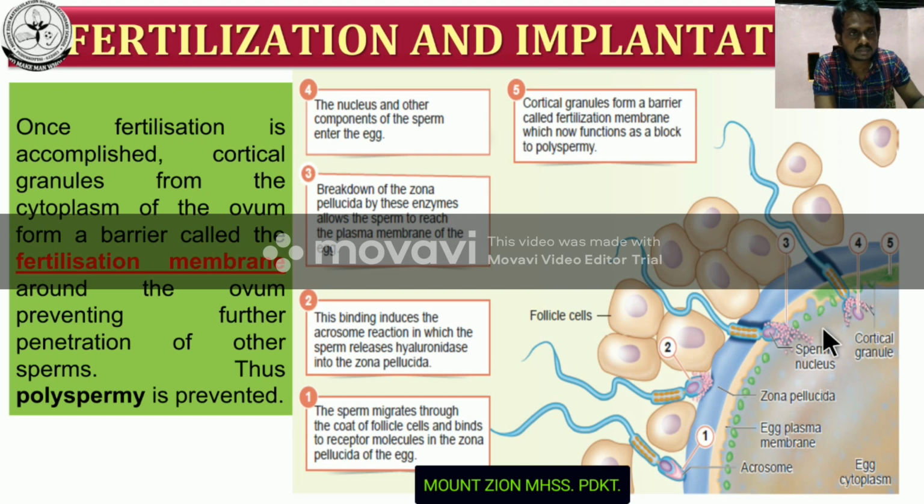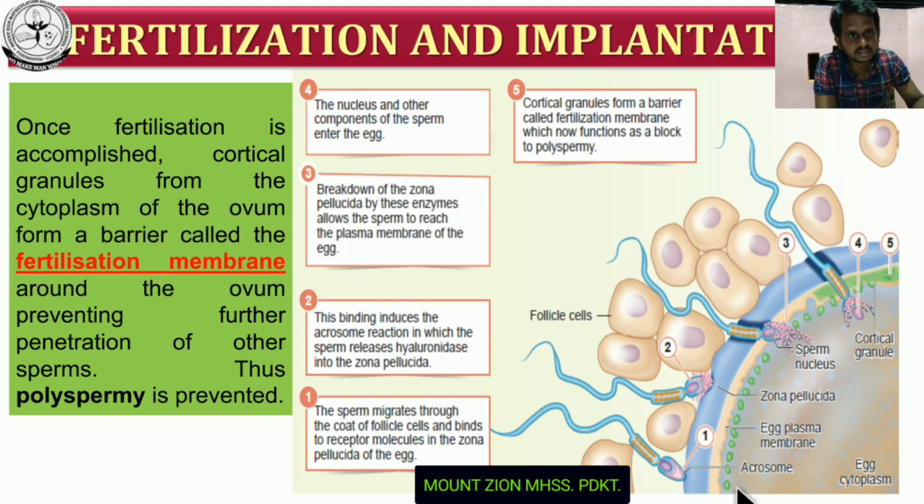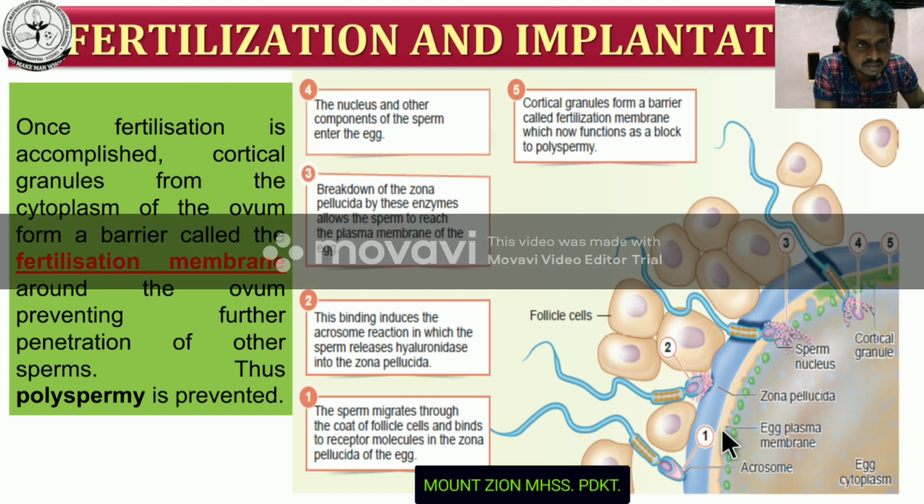Next process: once the sperm enters into the ooplasm of the egg, what will happen? Cortical granules are substances present inside the ooplasm nearby the vitelline membrane. See the structure given here. This is the egg plasma membrane, then this is the zona pellucida, and this is the follicular cells.